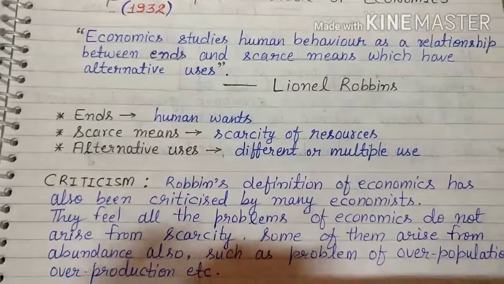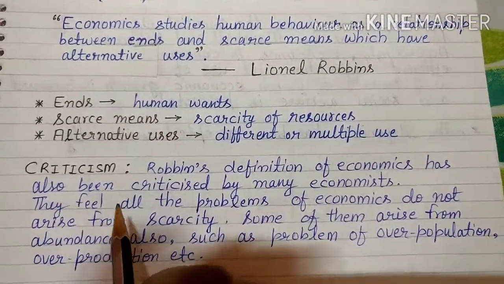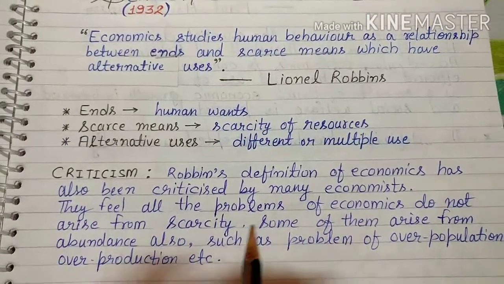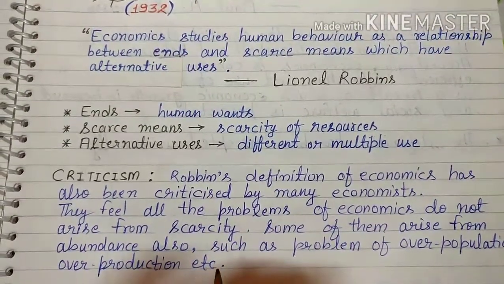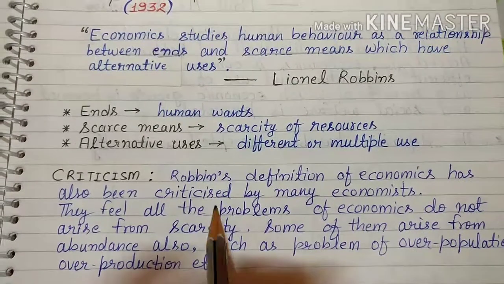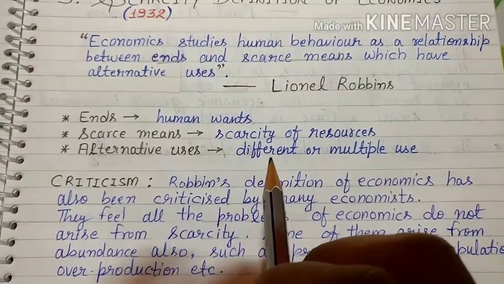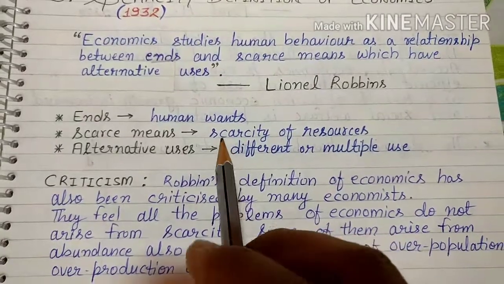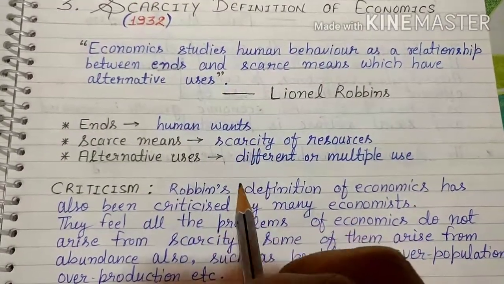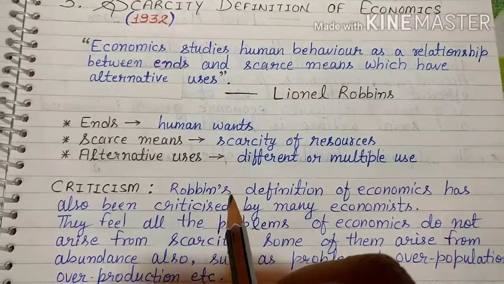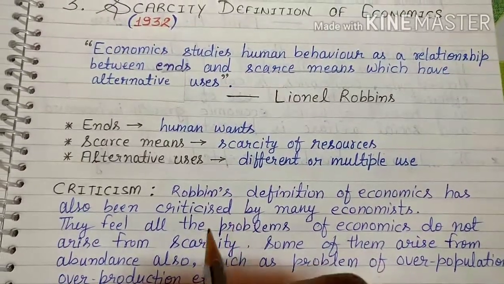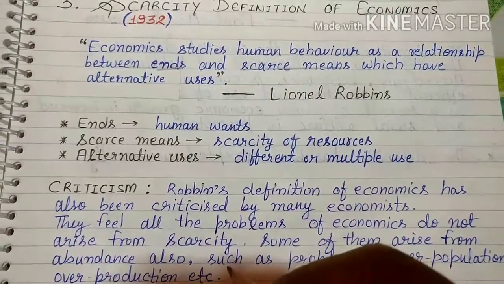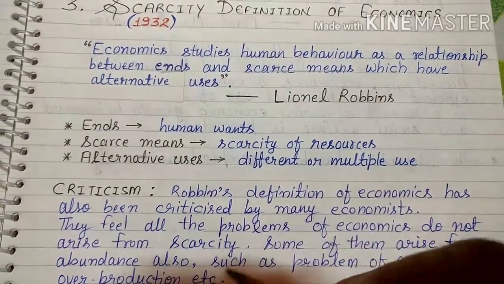Why? Because Robbins' definition of economics has also been criticized by many economists, because they feel all the problems of economics do not arise from scarcity. People feel that Robbins has put his focus on scarcity. He said that yes, all economic problems arise due to scarcity. Yes, he is correct. But people say that not all the problems of economics come from scarcity, from the limitations of things, but some problems arise from the abundance of things.